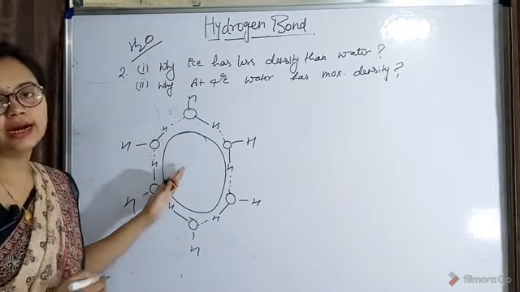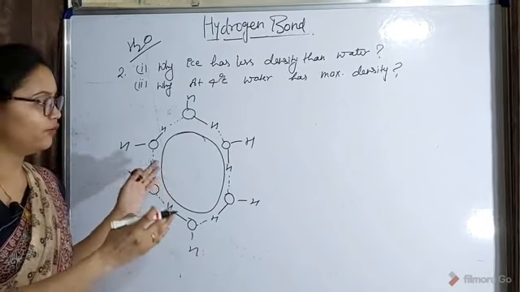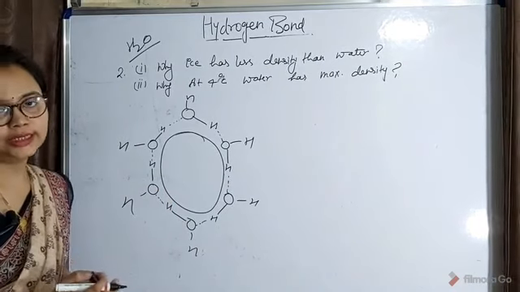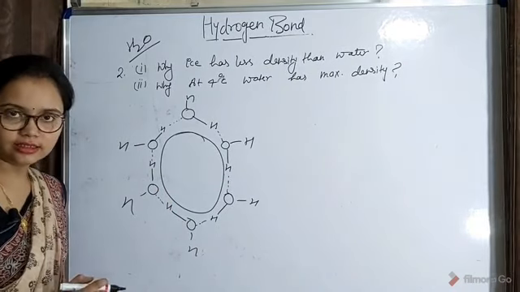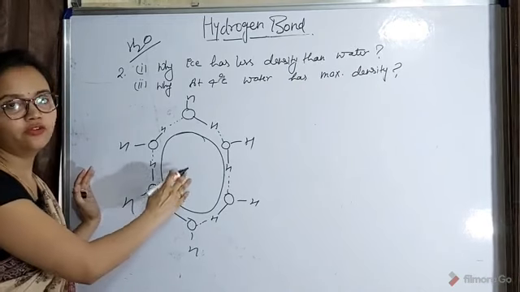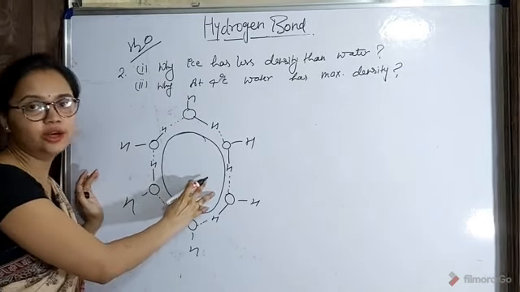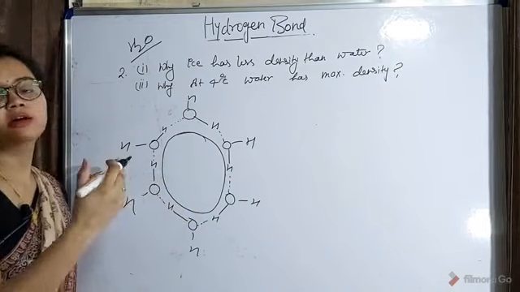Because of this large vacant area, volume increases and consequently density decreases. So this is the reason for the lower density of ice than water.